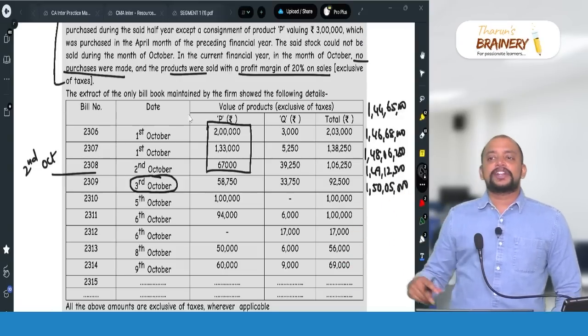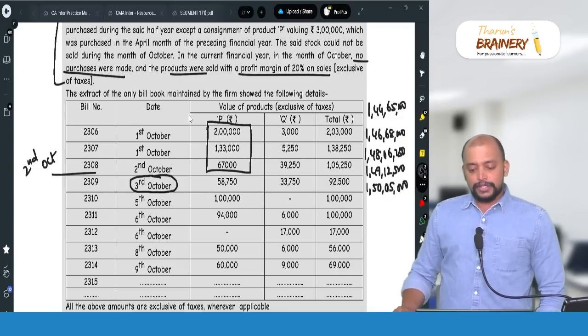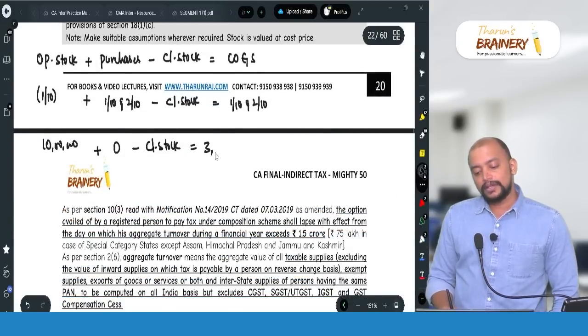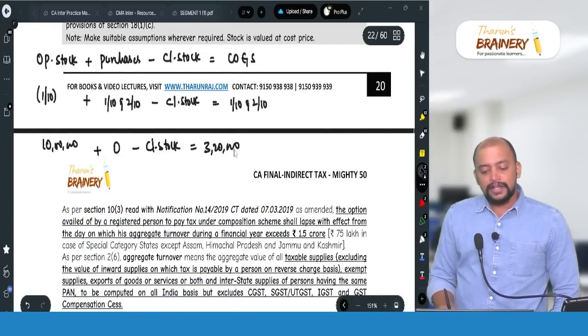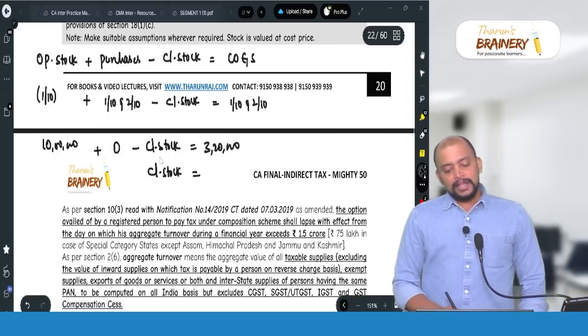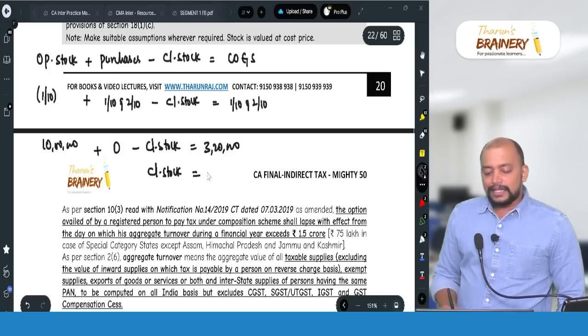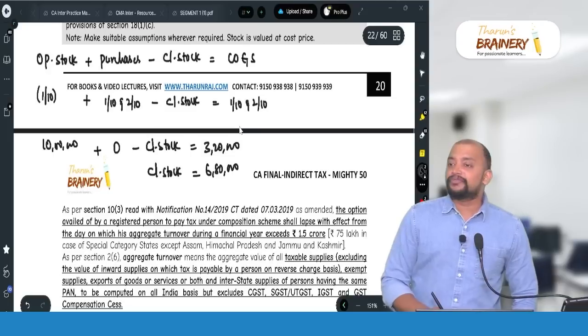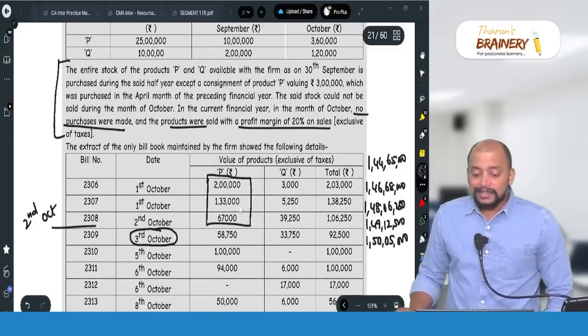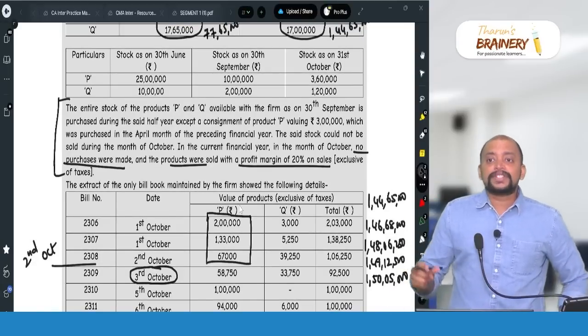Then 80% on sales will be cost of goods sold. So 4 lakhs into 80%, 3,20,000. So therefore closing stock as on 2/10 is 6,80,000.